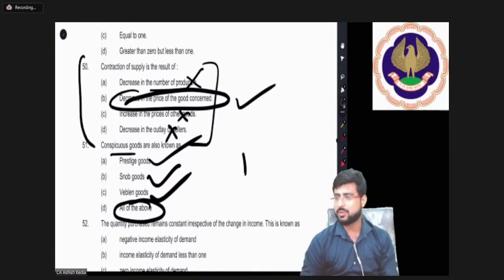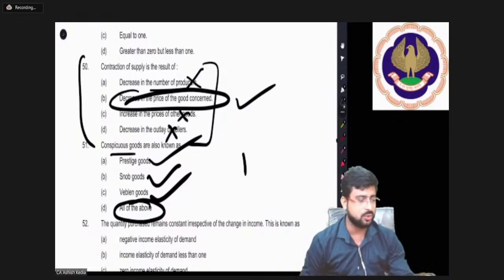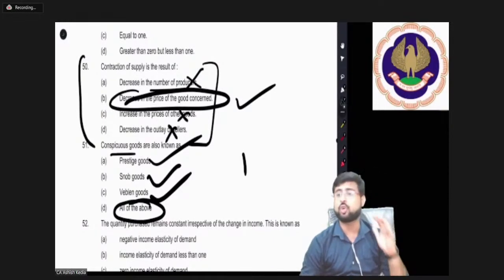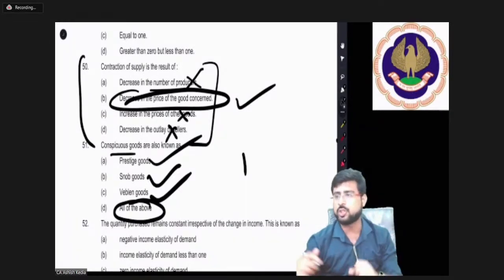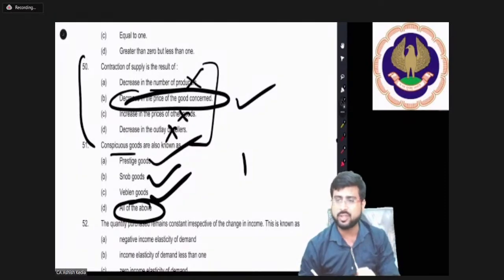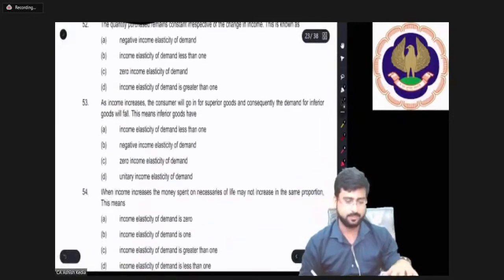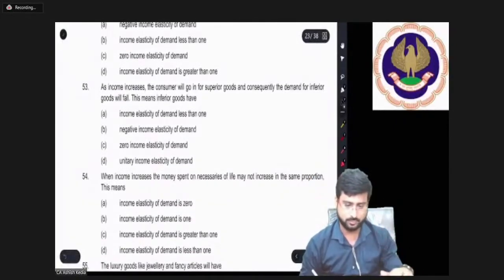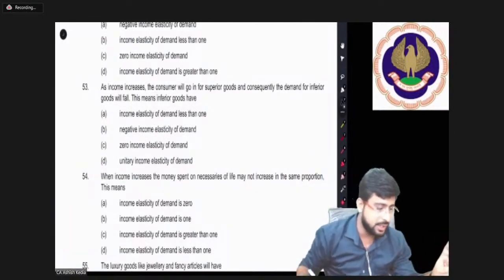Score how much you have done, because I have asked two questions till now. Let me find out how many of you have scored 2 out of 2, because now we are going to solve 8 more, so it will be a 10 marks test basically. So keep your scores. Two questions we have tested from the material. Let's move on to the third one. I will include demand questions as well, so be ready accordingly.